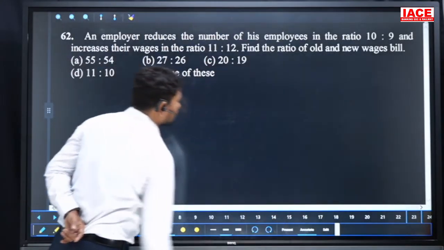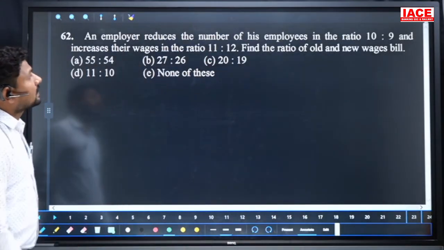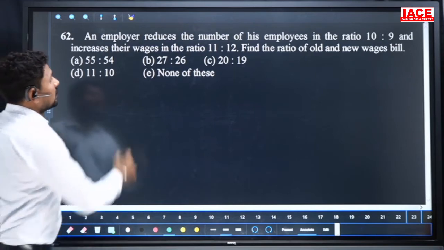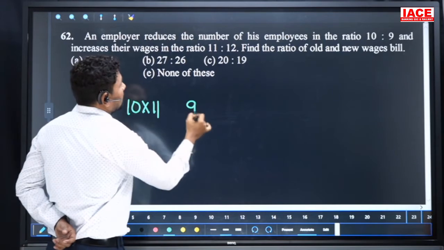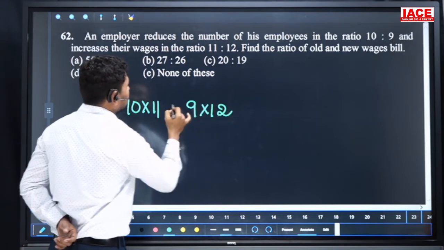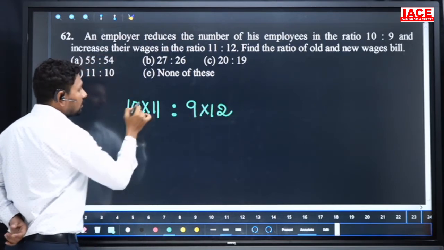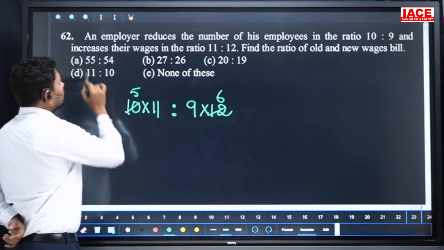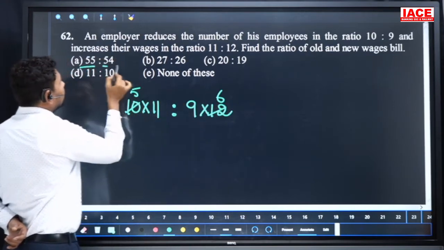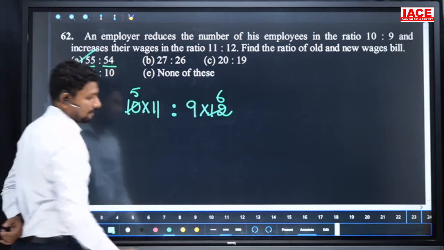Next, here an employer reduces the number of his employees in the ratio. 10 employees, their wages are 11, and 9 employees, their wages are 12. We'll calculate both sides. 2 fives and 2 sixes, and 5 into 11 is 55 and 9 sixes are 54. Our option is A.